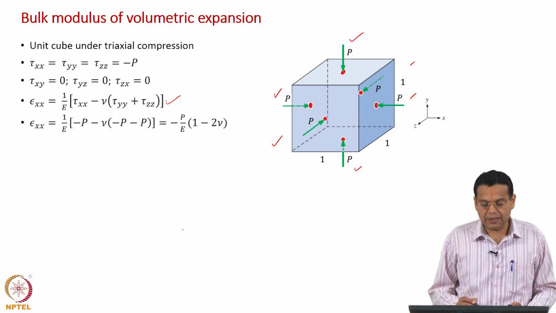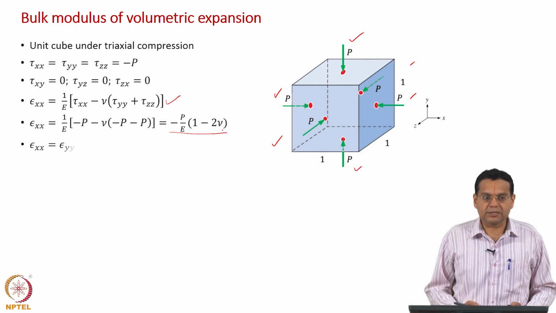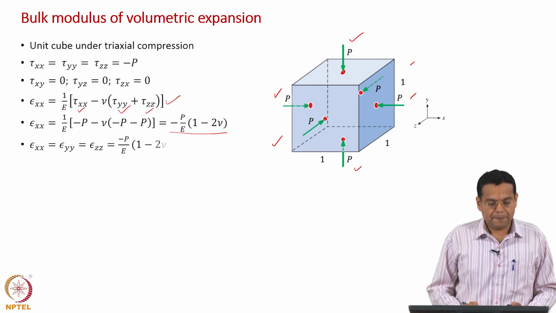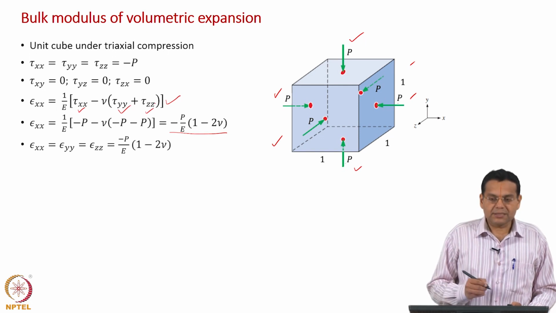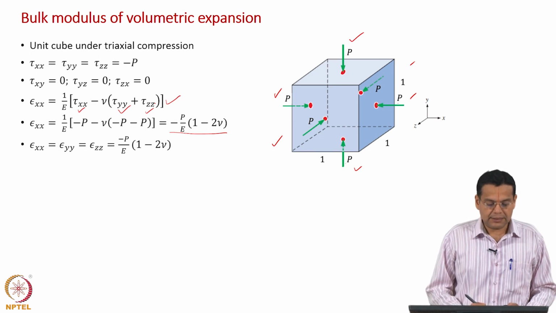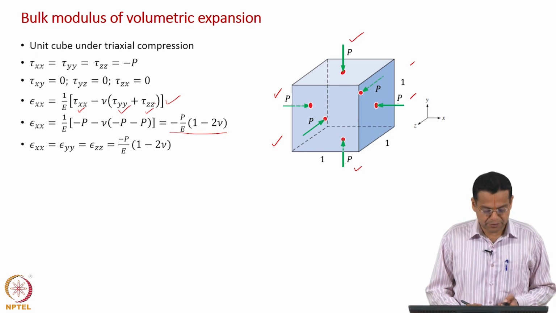If you simplify, you get minus p by E into 1 minus 2 nu. The same would result for the other directions as well, because the stresses are the same. So, the normal strain in all directions is the same: epsilon xx is equal to epsilon yy is equal to epsilon zz is equal to minus p by E into 1 minus 2 nu.